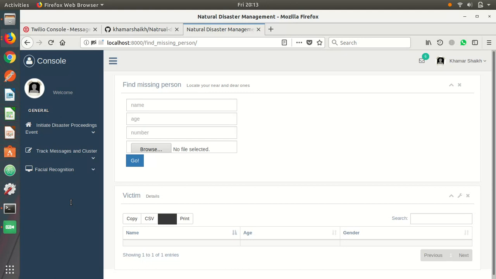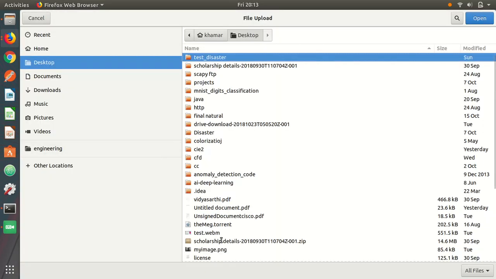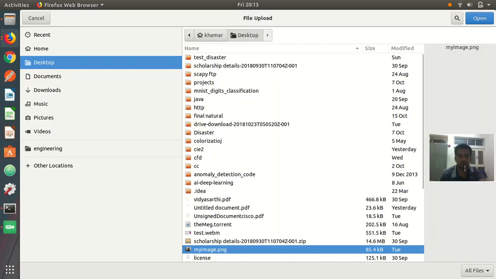If they submit the name, the problem is that there can be many people with a similar name, and finding the person among the common list is time consuming, so I provide a very simple service: uploading any image by the family members. For example, I'm uploading a different image, and as you can see, this image is taken at some other point of time.